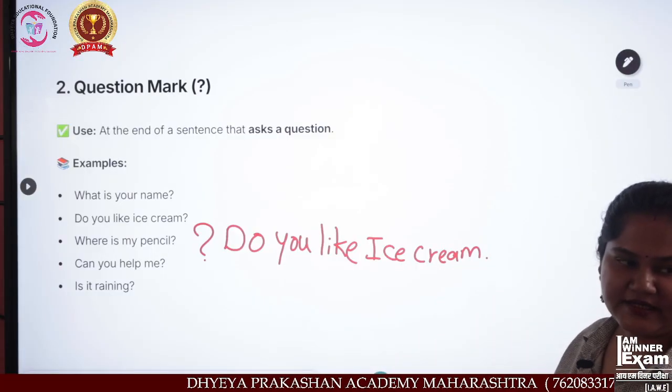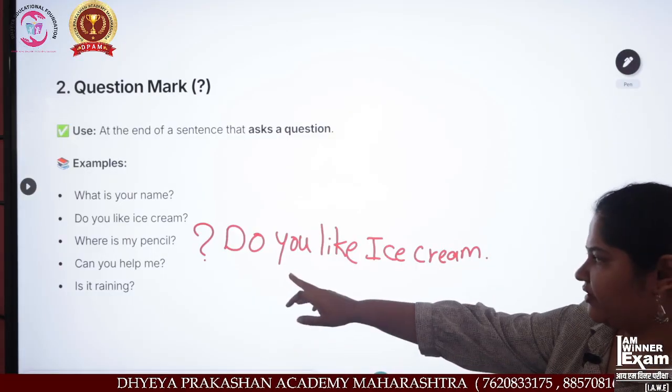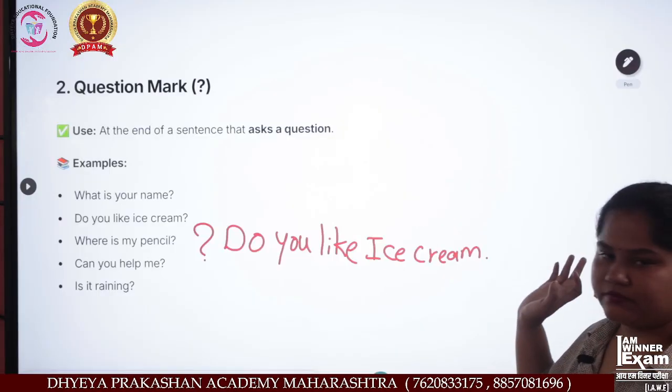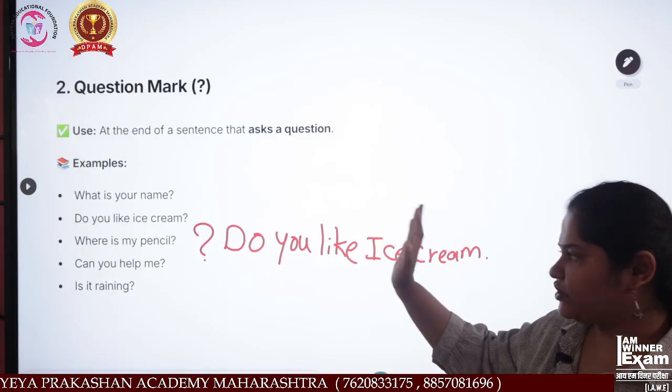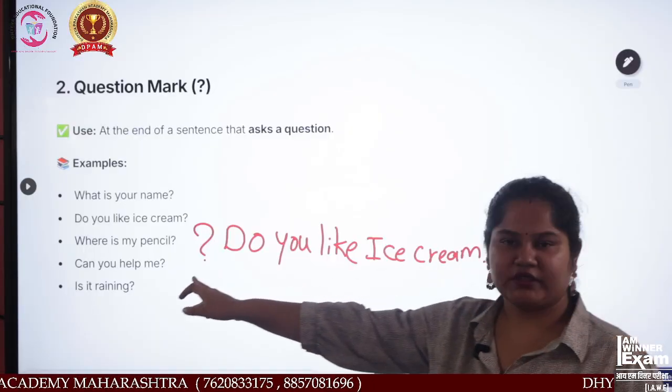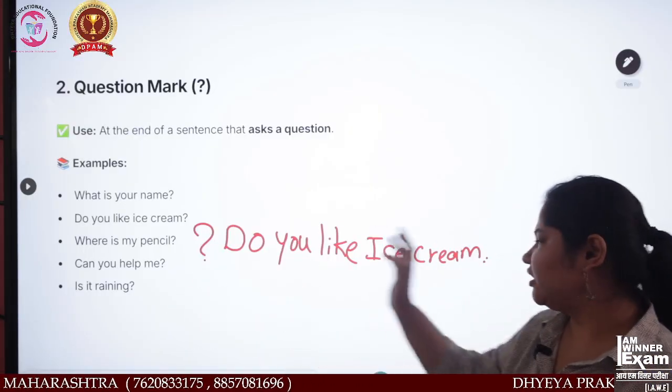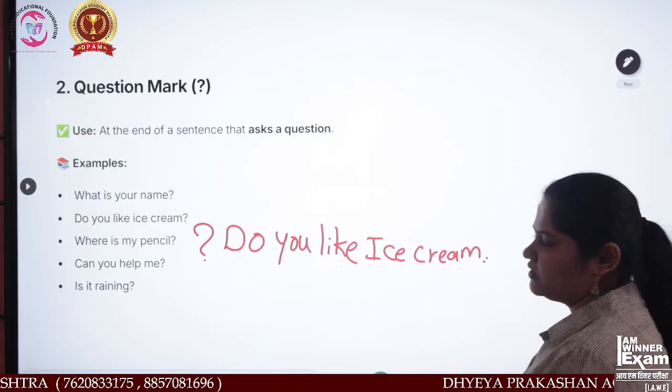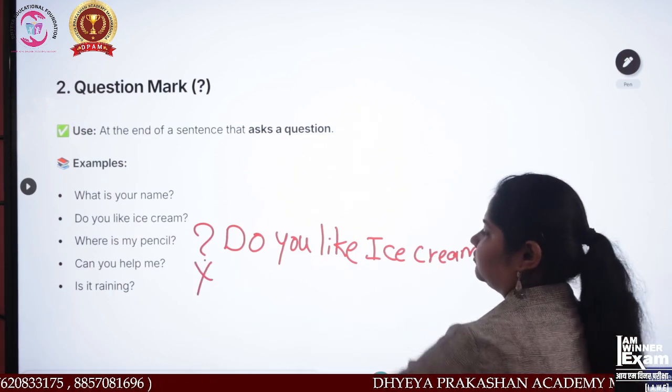See, is this right? See what I have written. Do you like ice cream? But where is the question mark? That should always be at the last, not at the first. So what will we do? This is a wrong start.